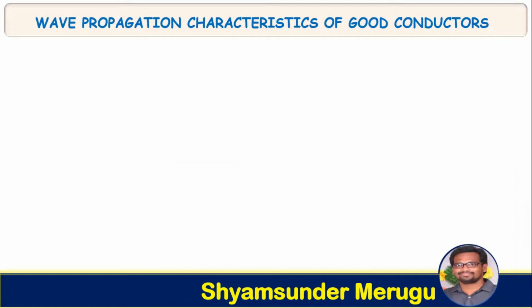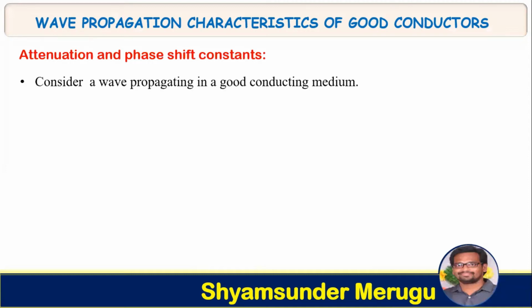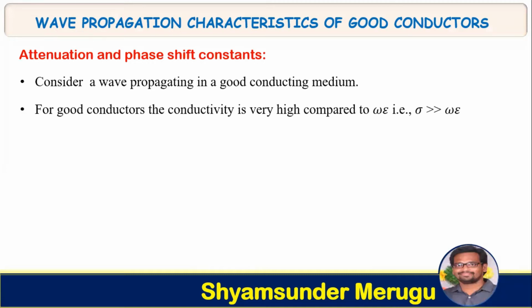Coming to the derivation of the wave propagation characteristics of good conductors, let us start with the attenuation and phase shift constants. Consider a wave propagating in a good conducting medium. For good conductors, the conductivity sigma is very high compared to omega epsilon. That is, sigma is very greater than omega epsilon.